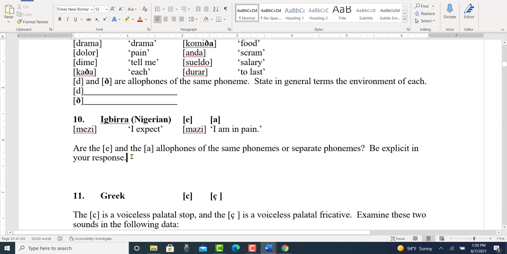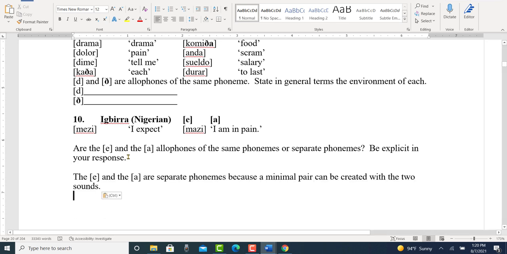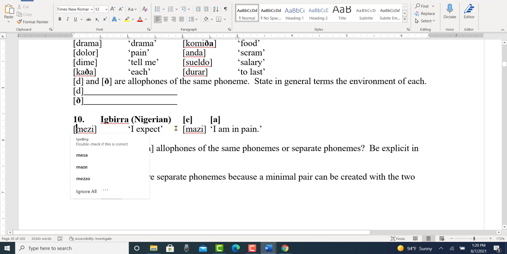So in this case, we could say something like this. The little e and the typewriter a are actually separate phonemes because a minimal pair can be created with the two sounds. Notice we have four sounds, 1, 2, 3, 4. We've got 4 here. And in that second position, if we substitute the one vowel for the other, it does indeed change the meaning of those words. So in this case, we have what are called separate phonemes. So that's the general idea.